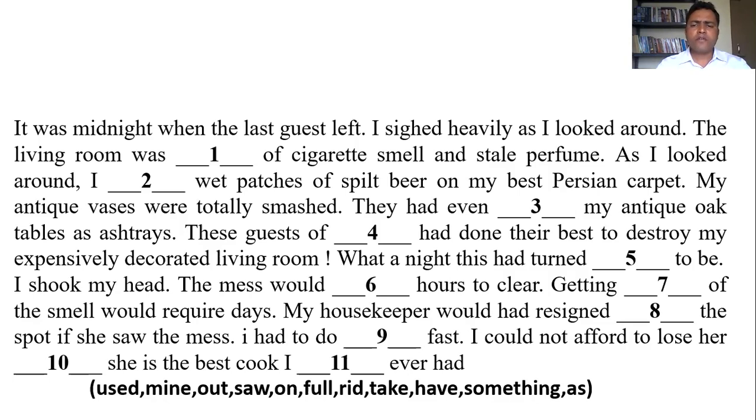These guests of Dash had done their best to destroy my expensively decorated living room. These guests, whose guests? So these guests of author. So you can use the answer here. Mine. They had done their best to destroy my expensively decorated living room. What a night this has turned dash to be. So what can you use here? Turned. Turn. So here it may be a phrasal verb. Turn out. So you can use, what a night this has turned out to be.